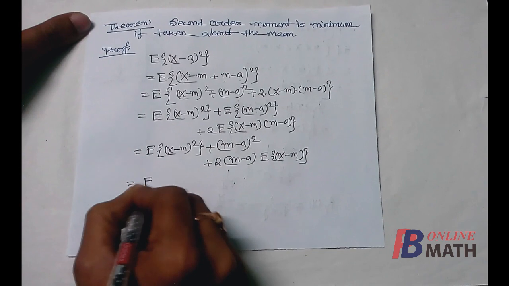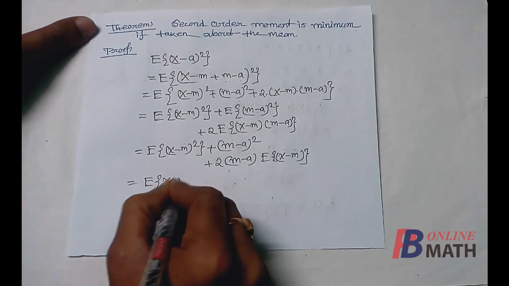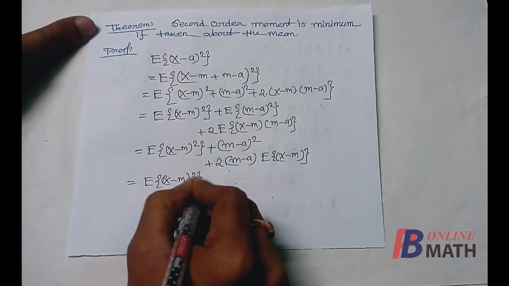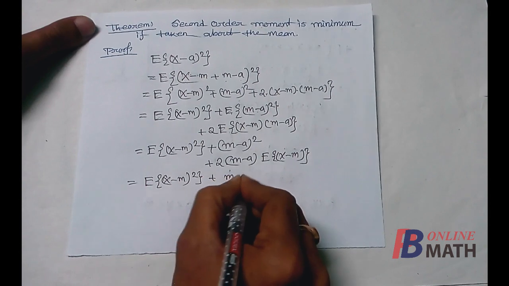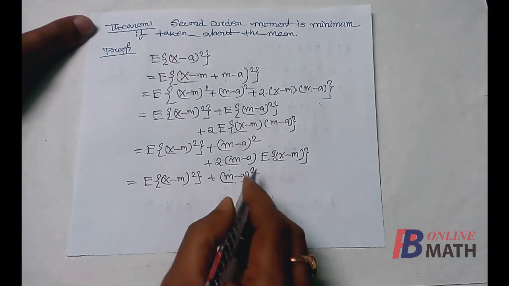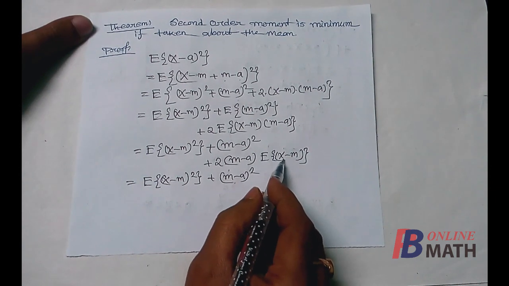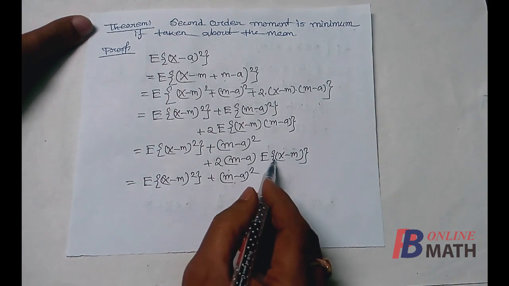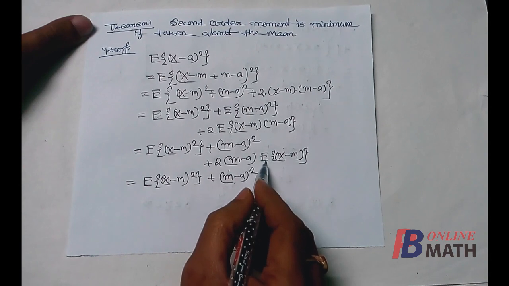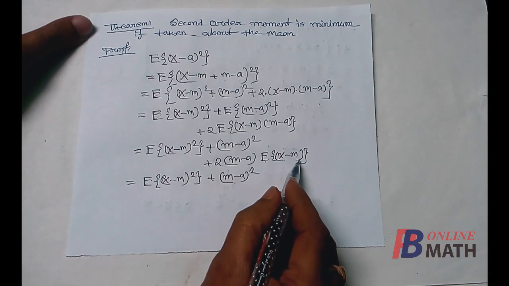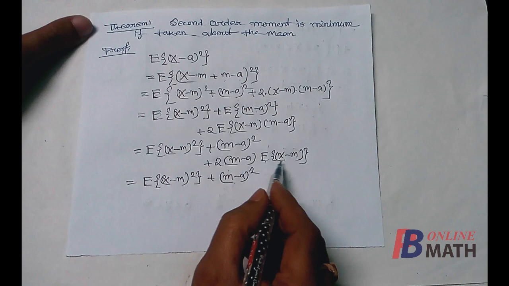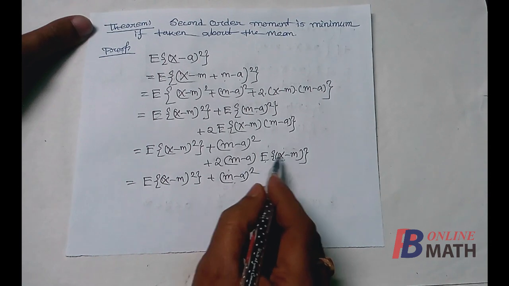That is equal to E of (x minus m) square plus (m minus a) square, and E of (x minus m), we have already proved that this is the first order central moment. So if we expand this, we shall find that this is E of x minus E of m. Now E of x equal to m and E of m equal to m, so this is nothing but